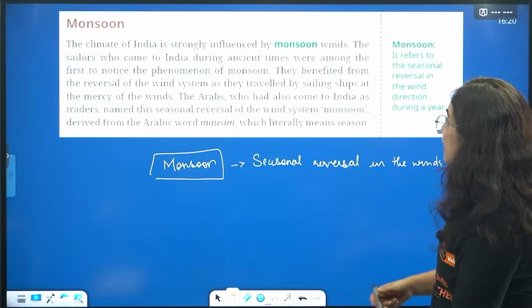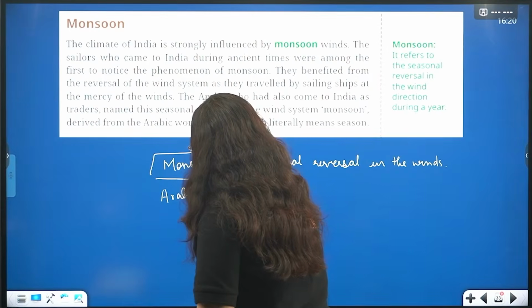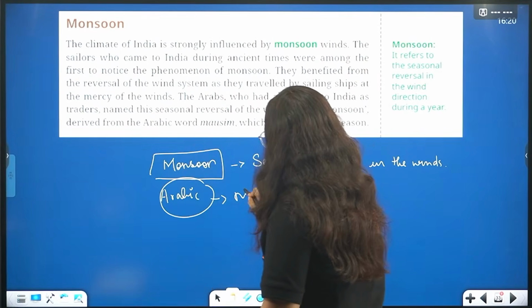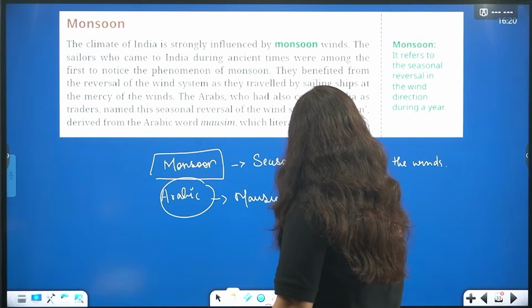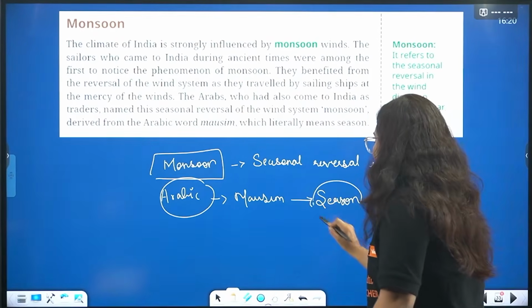And here the word comes from the Arabic word. Here the word comes from the Arabic word that is Mausim. Mausim, which literally means season. What does it means literally beta?